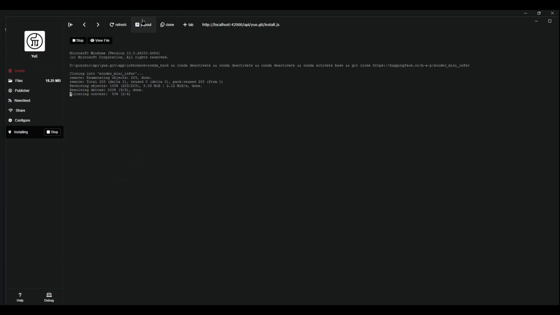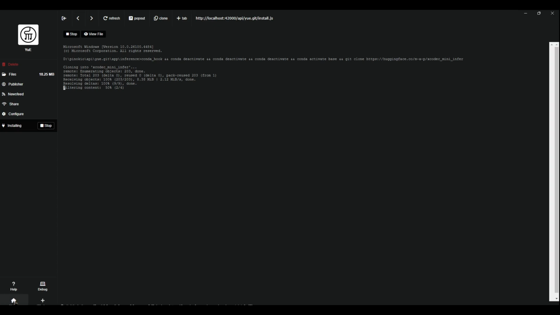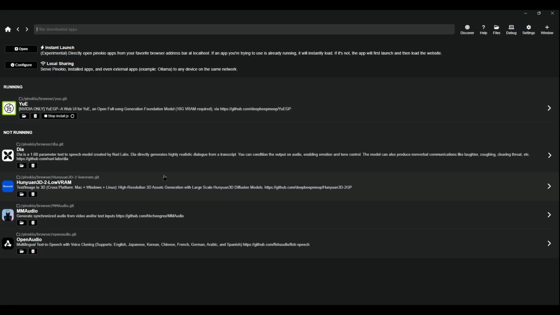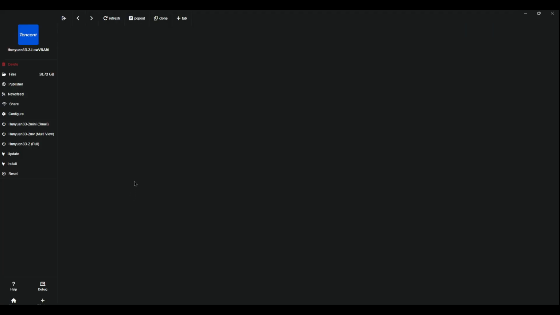It's pretty convenient. And if you go back to the home page by going down here to the bottom left, you can see all your different apps. And now you can see that UE is one of them. And all I have to do is click on it and click start.